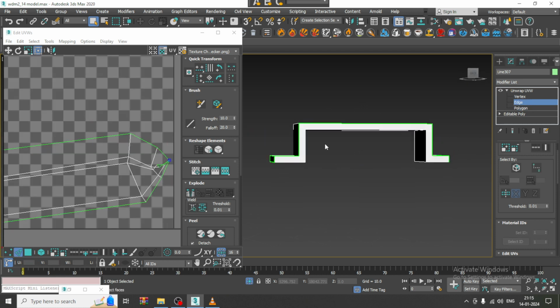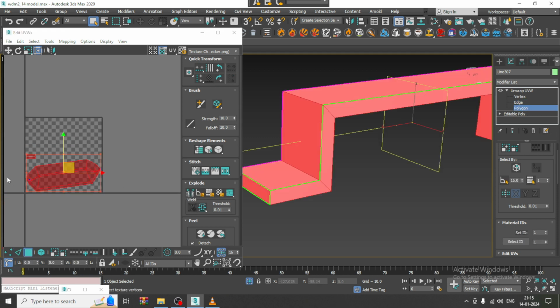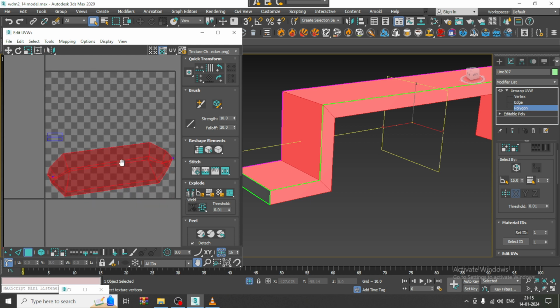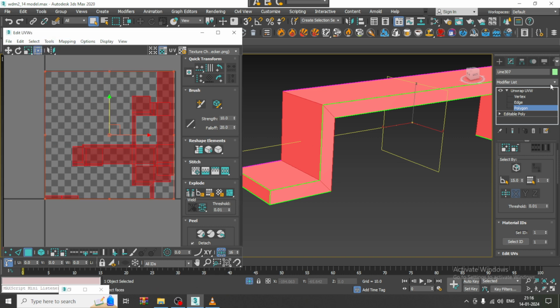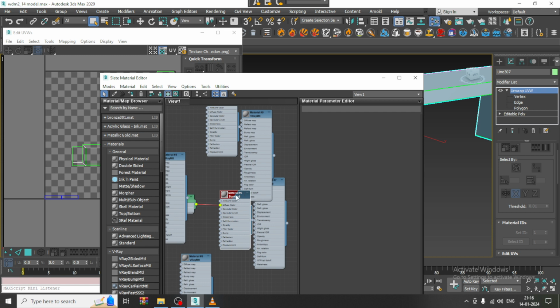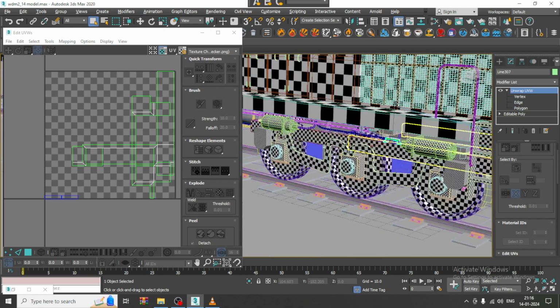So we have something different. I can just click over here, again say open up and again say peel. So you can just go into mapping, unfold mapping. So again go into tools, pack UVs over here in this way. So go into material, assign it and isolate this.